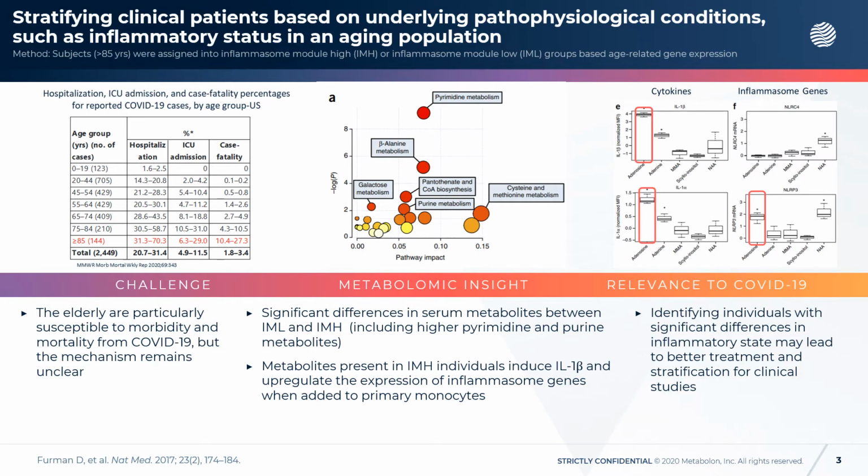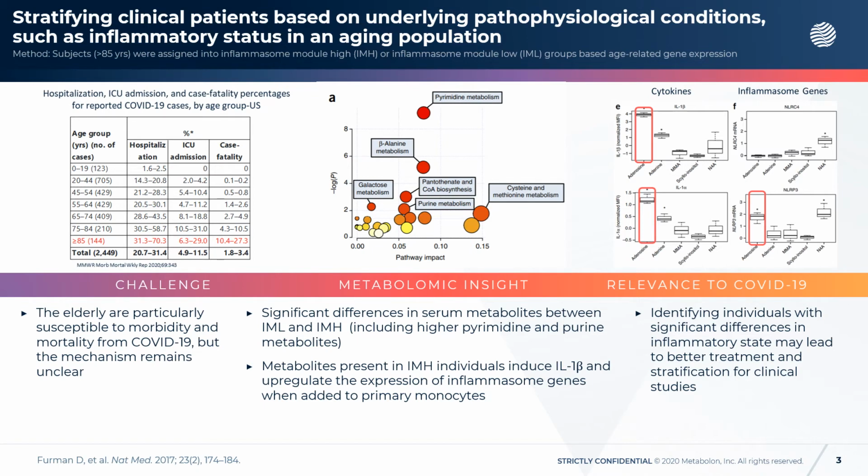One of the challenges that has arisen with the COVID-19 pandemic is the lack of risk mortality information and patient stratification strategies, particularly in the elderly population, where hospitalization, ICU, and case fatality rates are higher. Low-grade chronic inflammation has been associated with many diseases of aging, but the mechanisms responsible for producing this inflammation remain unclear.